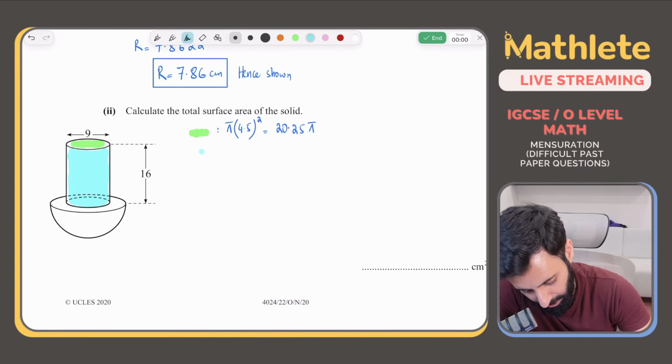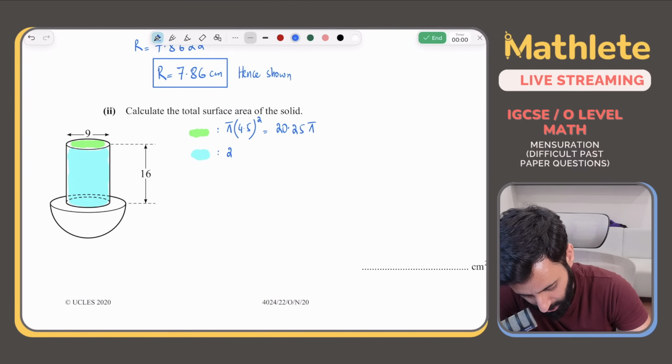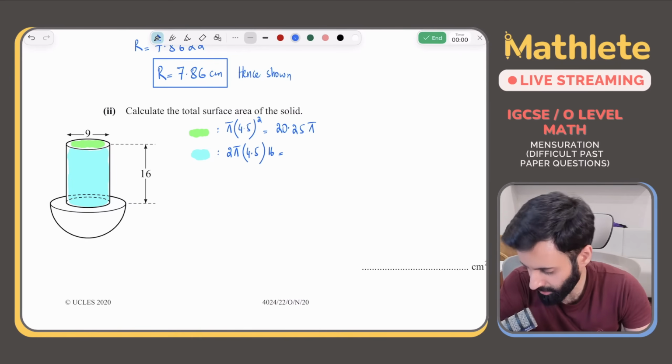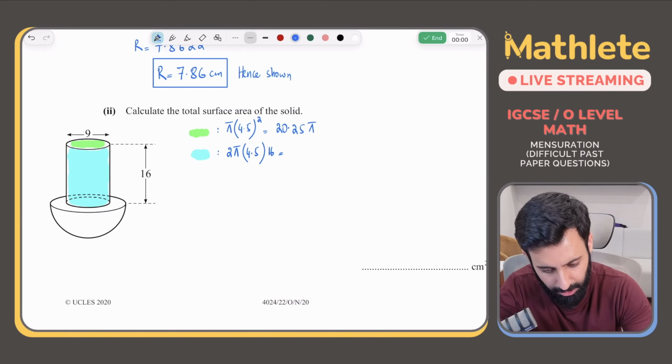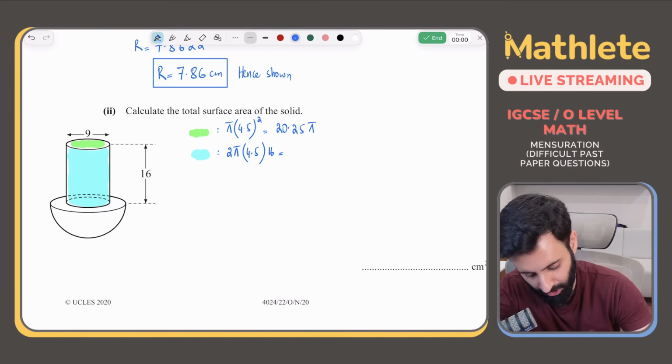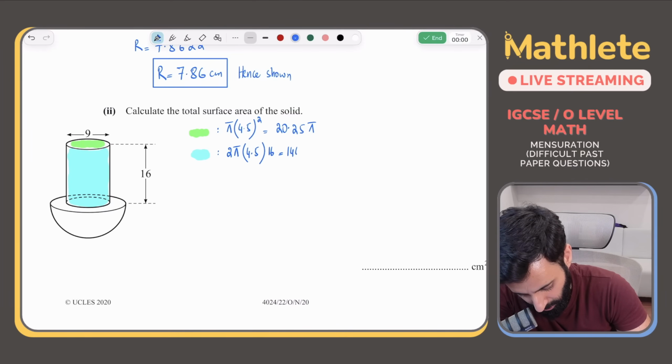Okay, and the way we calculate the curved surface area of the cylinder is 2 pi r h. So 2 into pi into r, which is 4.5, into the height of the cylinder, which is equal to 16. Okay, so what's that equal to? That's equal to 2 times 4.5, that's 9, into 16, which is 144. 144 pi. ठीक हो गया.